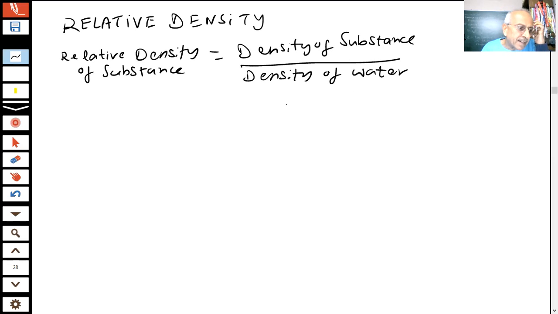If I divide the density of the substance by the density of the water, I get the relative density of the substance.